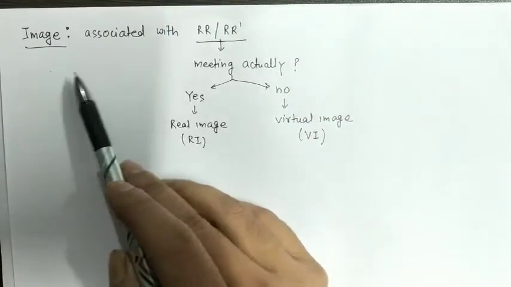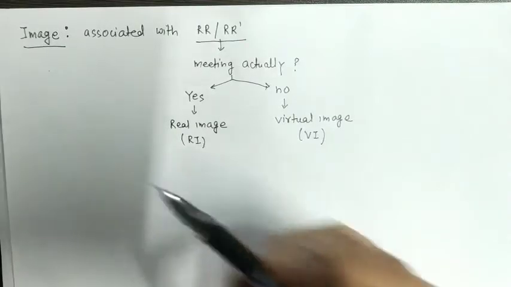Now try to understand image formation with the help of previous examples.